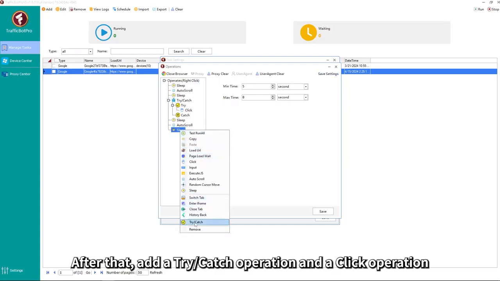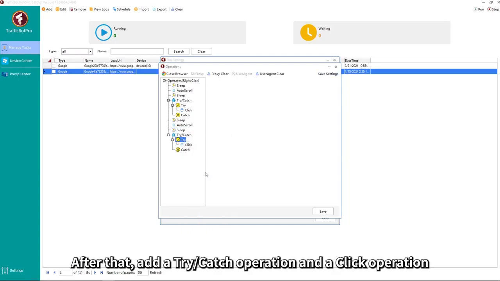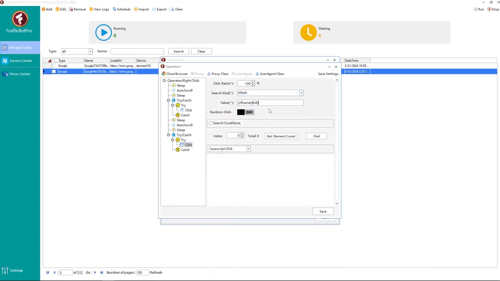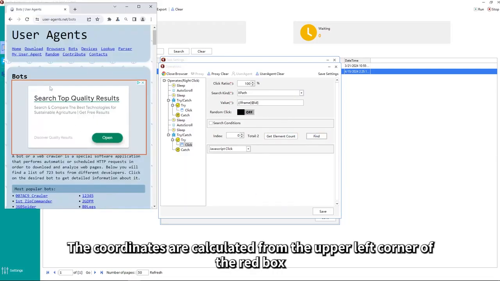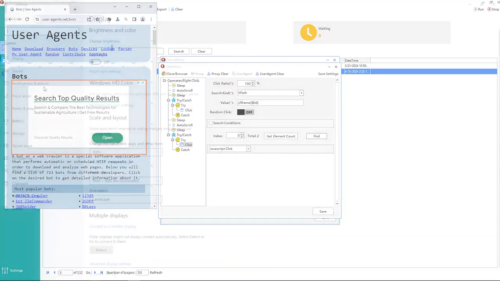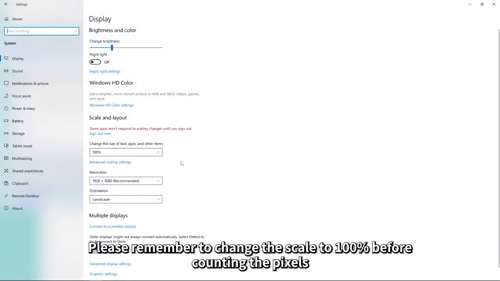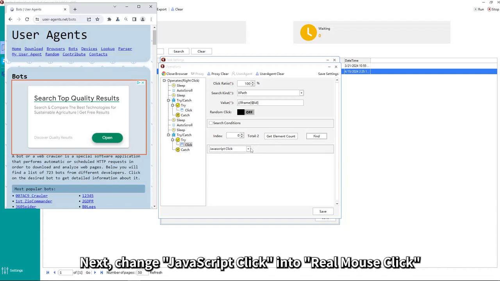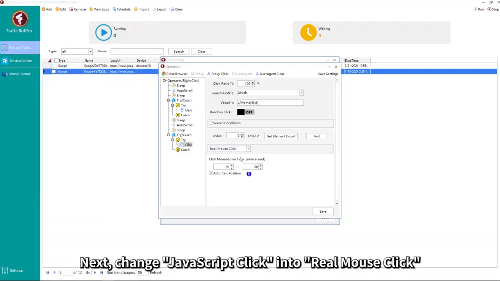After that, add a try-catch operation and a click operation. Set up the ads element to click. The coordinates are calculated from the upper left corner of the red box. And X is the pixel from left to right, Y is the pixel from top to bottom. Please remember to change the scale to 100% before counting the pixels. Next, change JavaScript click into real mouse click.